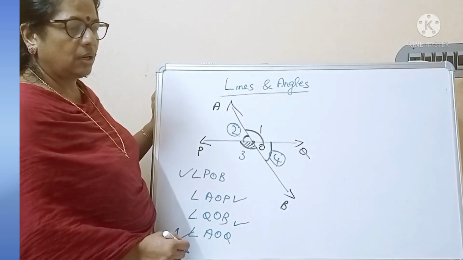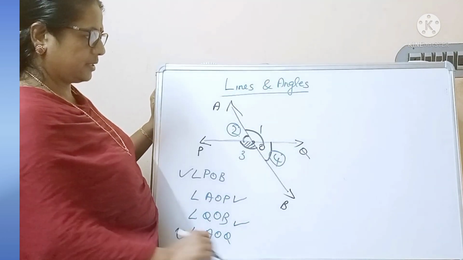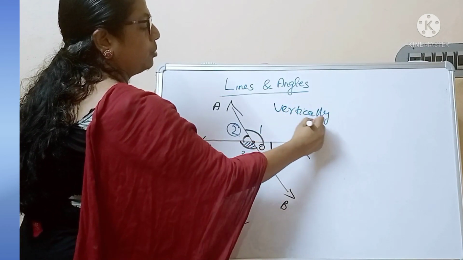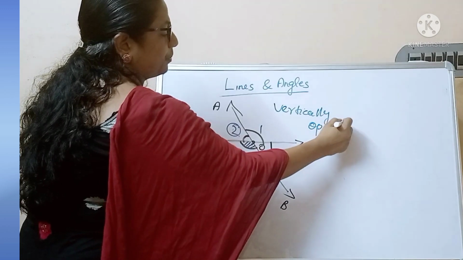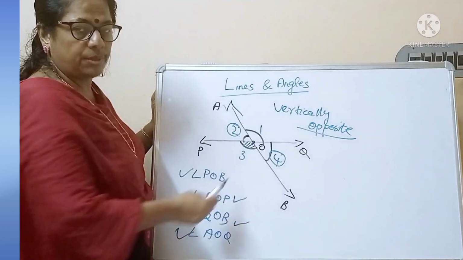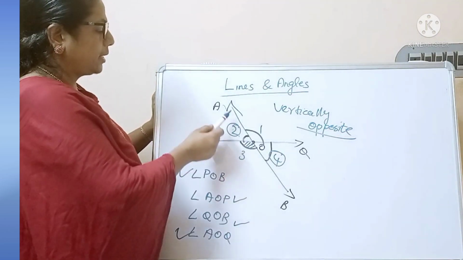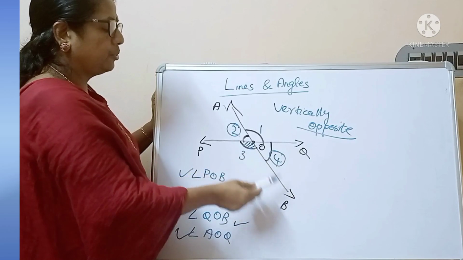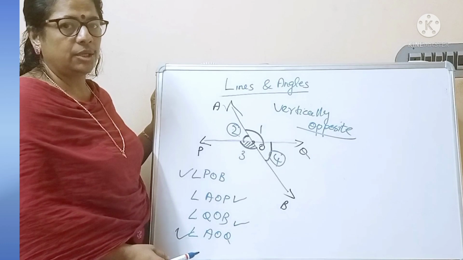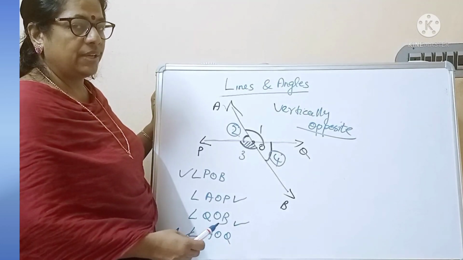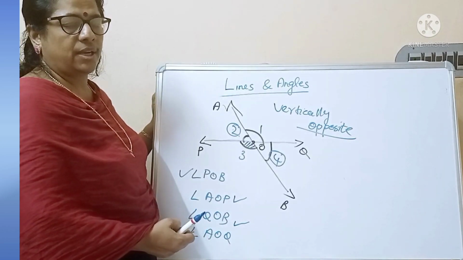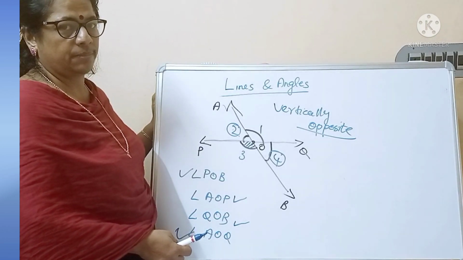And they are called vertically opposite angles. Angle AOQ and angle POB are vertically opposite angles, and angle AOP and angle QOB are vertically opposite angles. And we got that they are equal in measure. So we can say that when 2 lines intersect each other, vertically opposite angles are equal in measure.